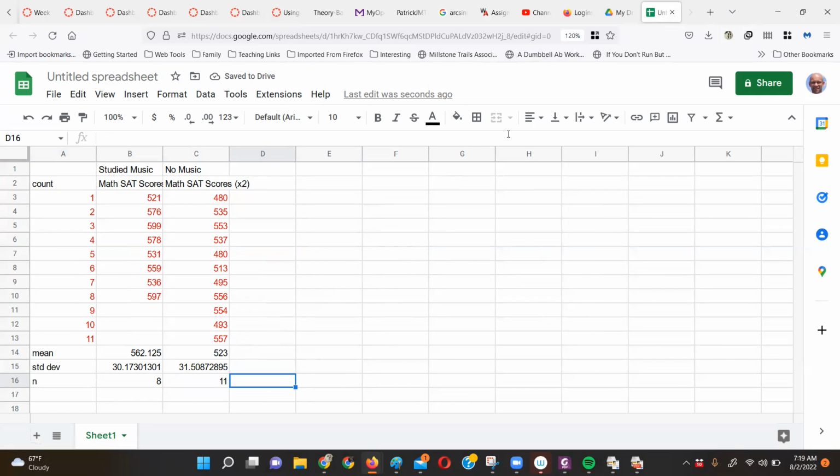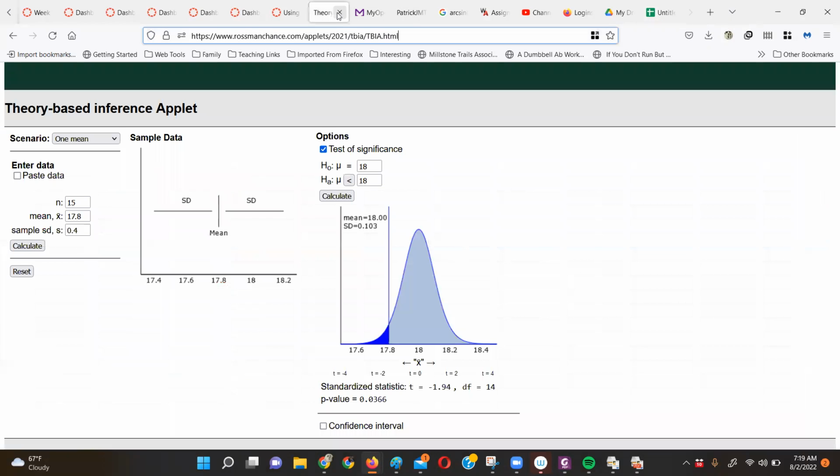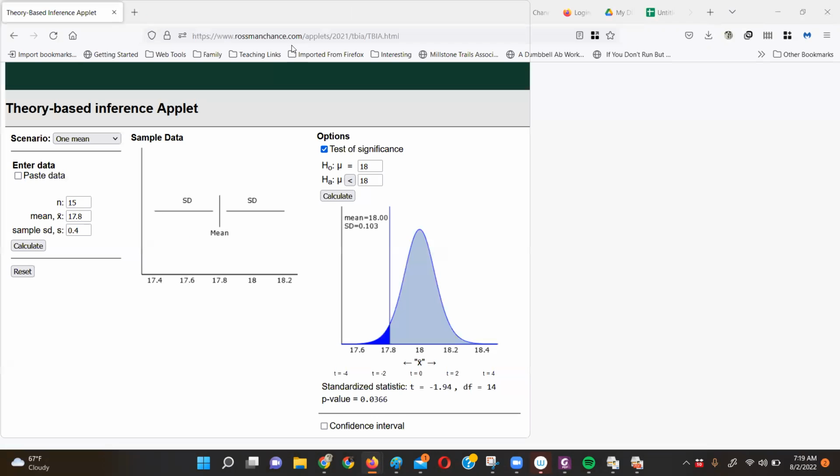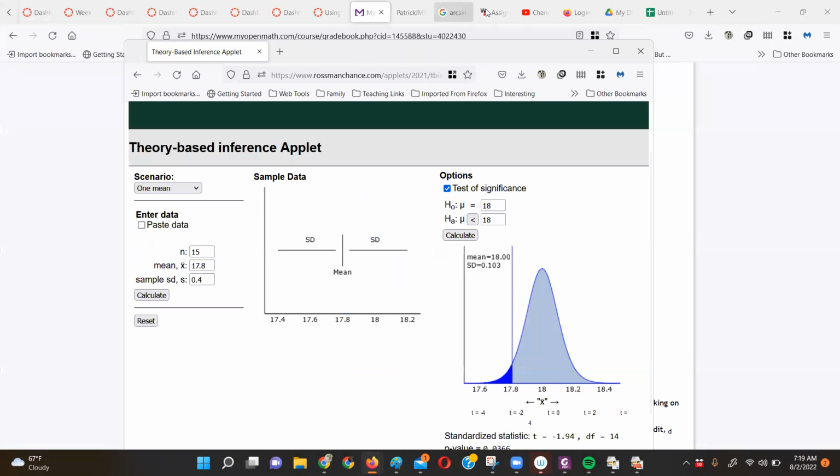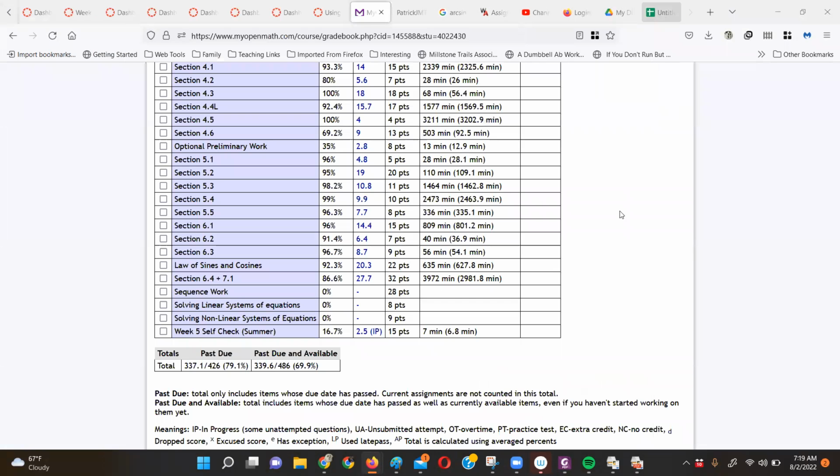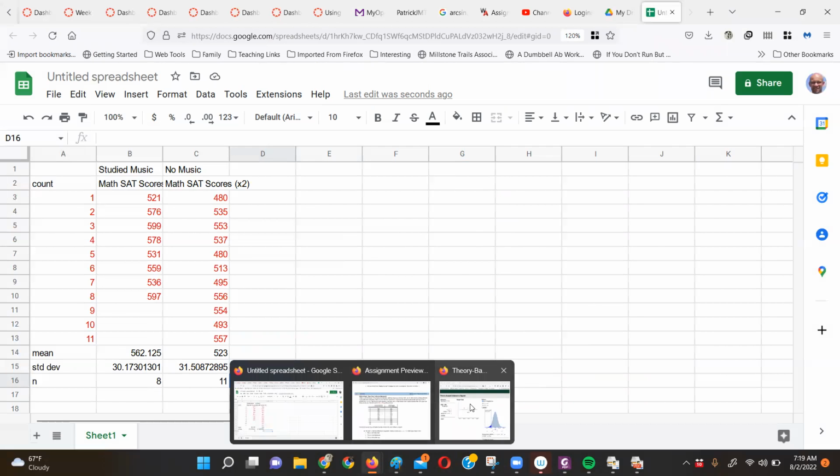So now I'm going to go to Rossman Chance. Let's see, where is that? Right here, theory-based applet. And instead of having to do all those calculations, let's see here. Let's not have people's grades up there. I want this and I want this.